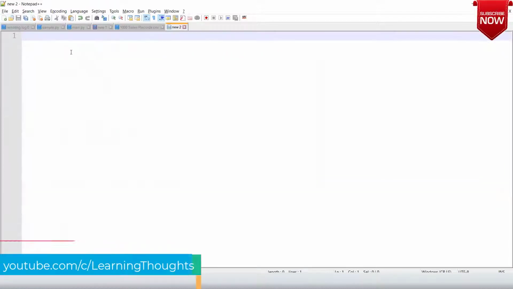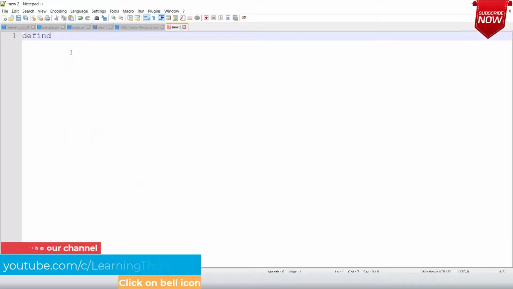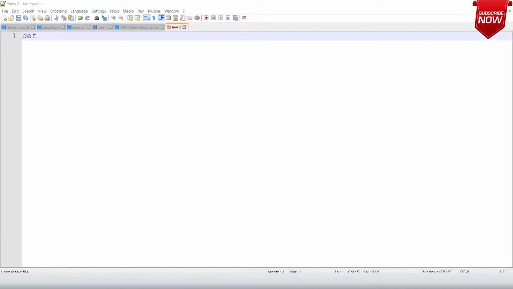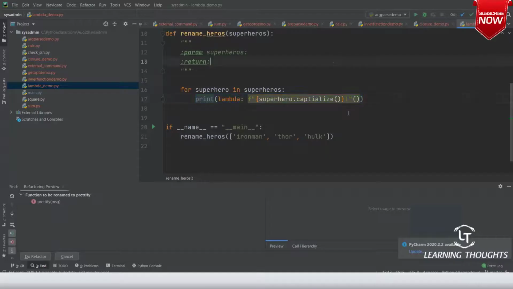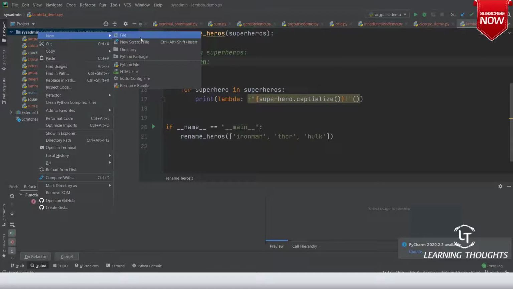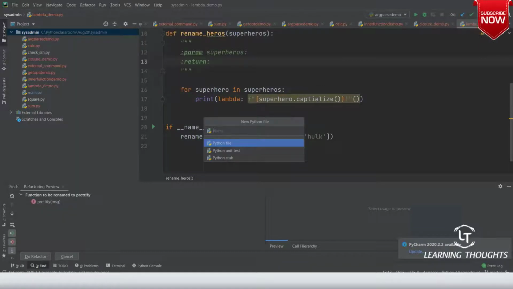I will define, I'll write a new Python file, lambda_demo.py, or demo1.py.